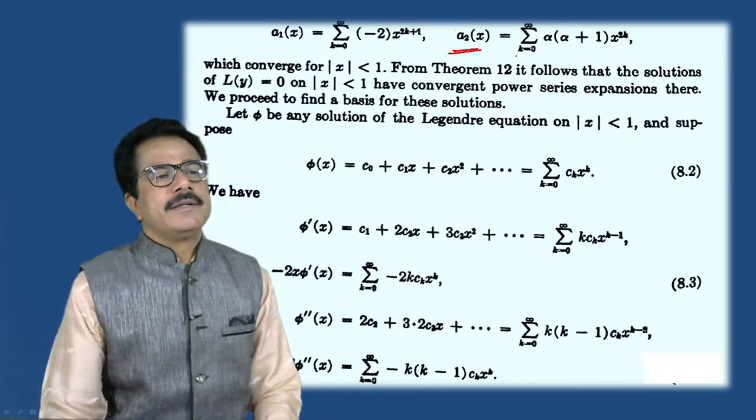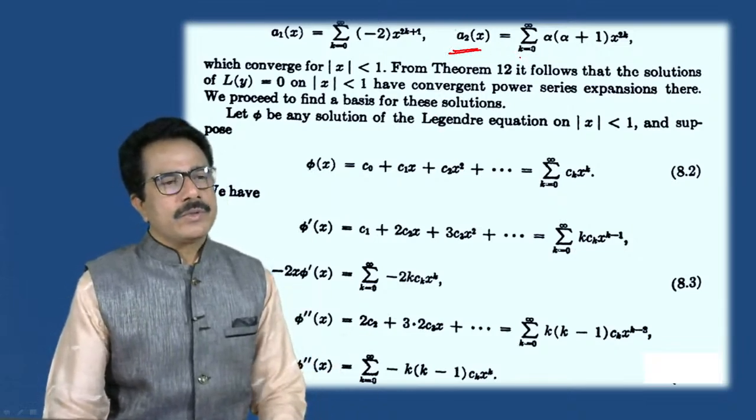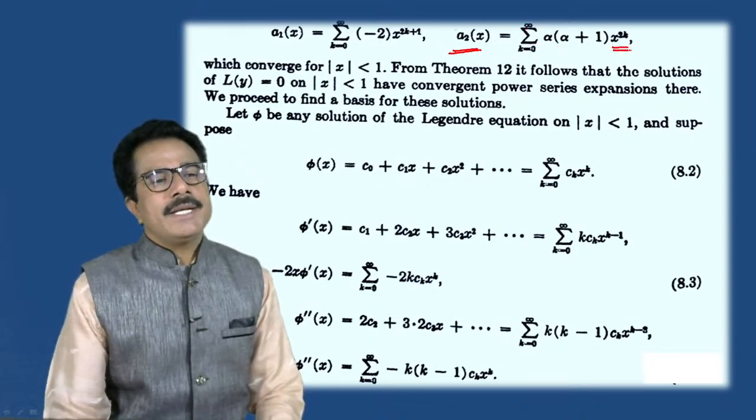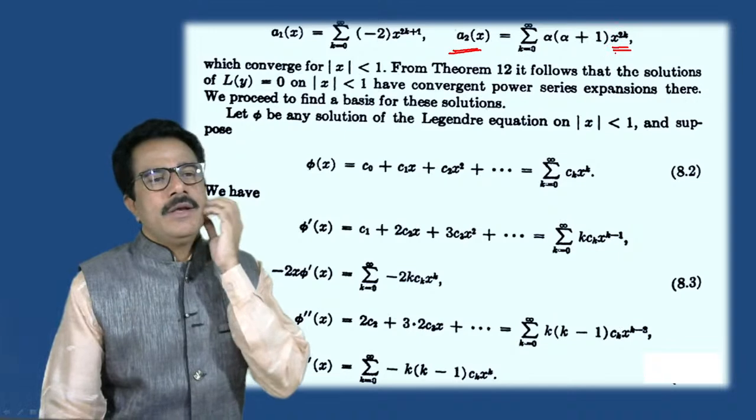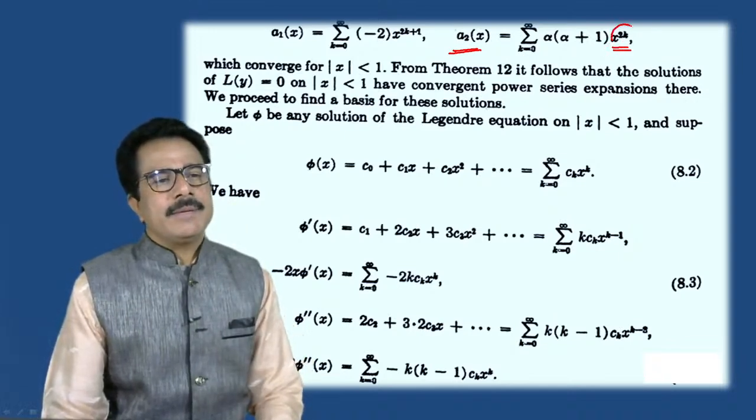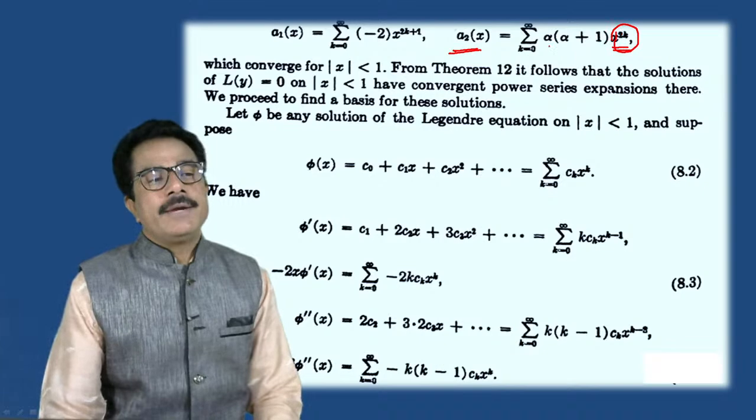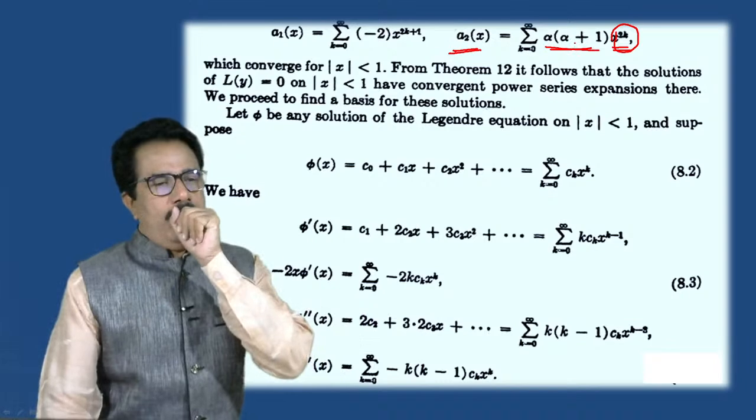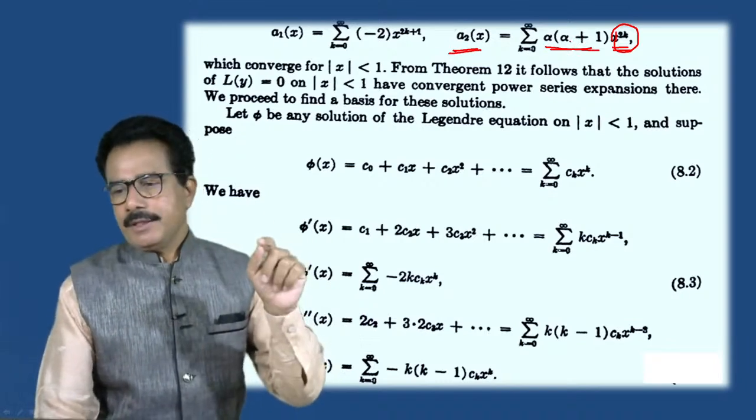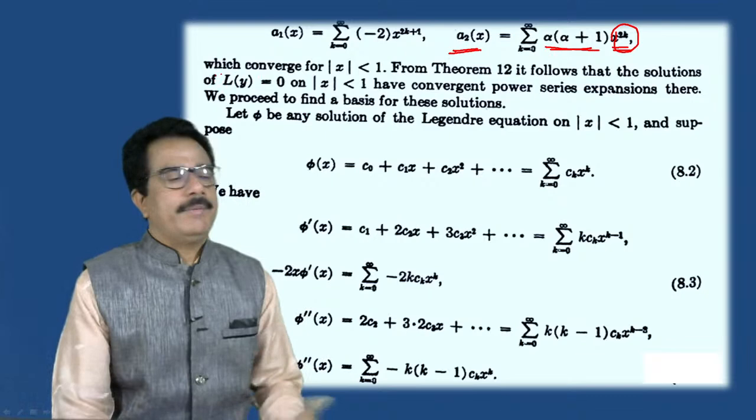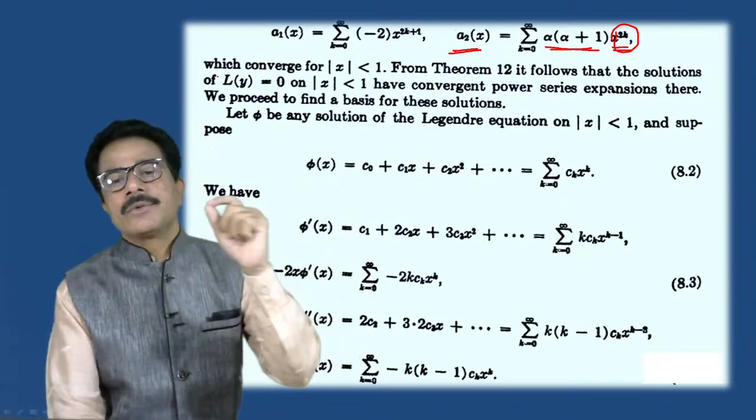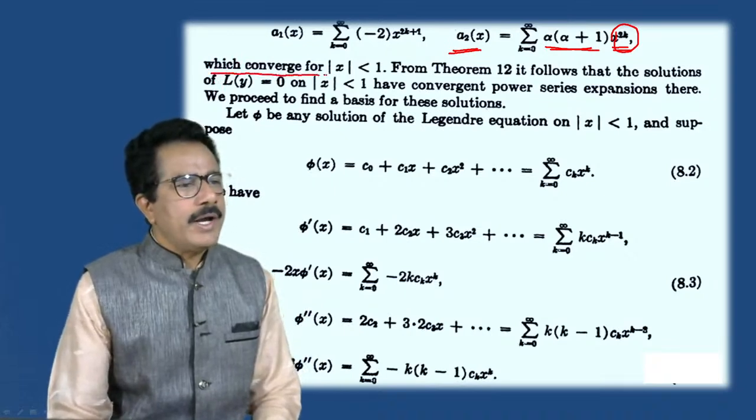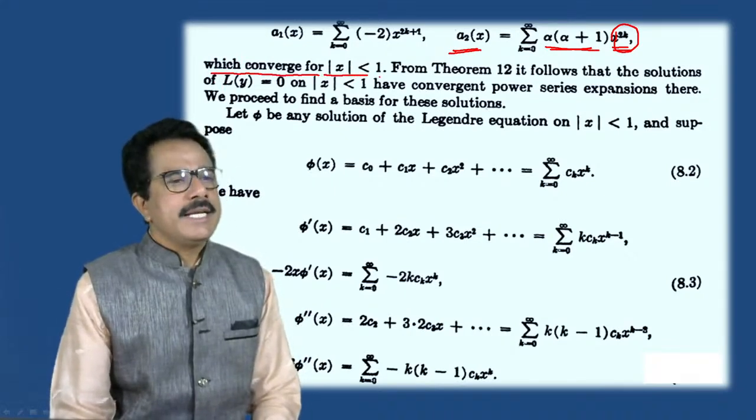Similarly, we can write a2 of x is equals to summation k is equals to 0 to infinity, because 1 upon 1 minus x square can be written as x raised to 2k, and we have to multiply by alpha into alpha plus 1. This is the coefficient in a2 of x. Now, I will go fast, it is a very big problem, understand it, and if any difficulty comes, ask. Now which converges for mod of x less than 1.